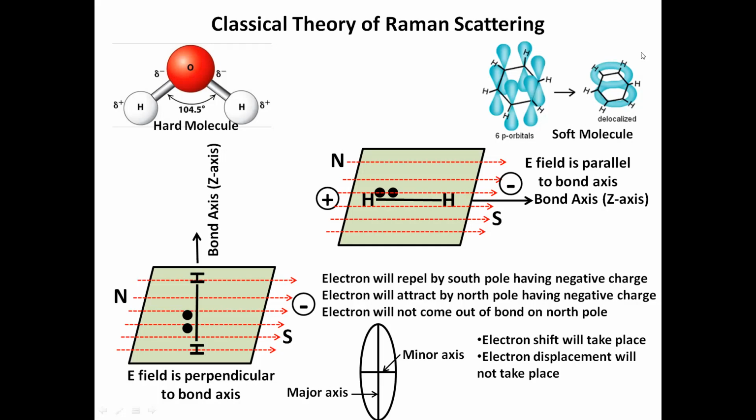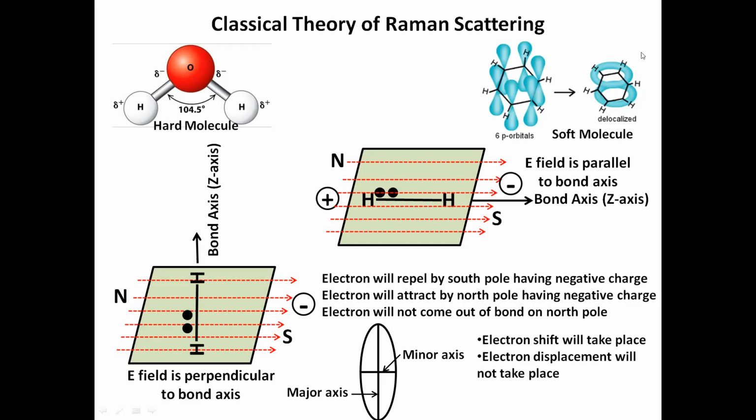Now, just imagine that we have rotated this molecule by 90 degrees. Now the direction of the bond axis, which is generally called the Z-axis, is perpendicular to the electric field direction. The electric field is perpendicular to the bond axis. Now you can see there is a shift, but this shift is minimum.